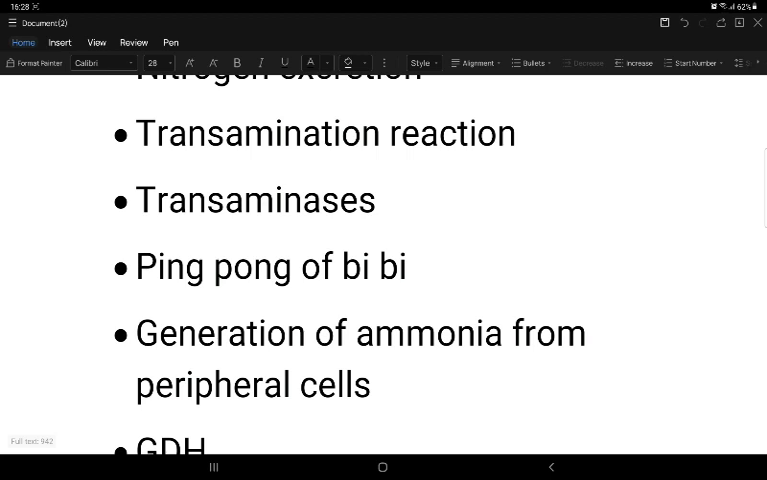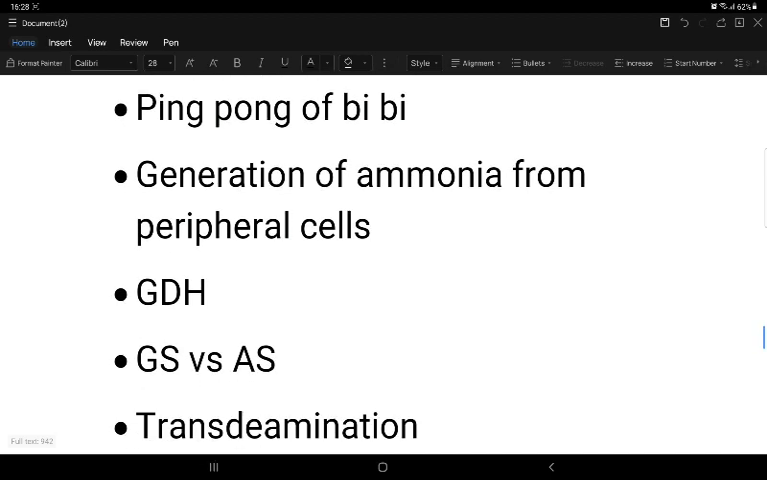Now, generation and transport of ammonia from the peripheral cells. How does it take place? In the peripheral cells, amino acids undergo transamination to form glutamate, and glutamine synthetase traps the free ammonia, forming glutamine. Glutamine, being the safest form, is transported through the blood to the liver. In the liver, glutamine is acted upon by glutaminase and glutamate is formed. Upon dehydrogenation of this glutamate, another ammonia group is removed by oxidative deamination, and we get alpha ketoglutarate.